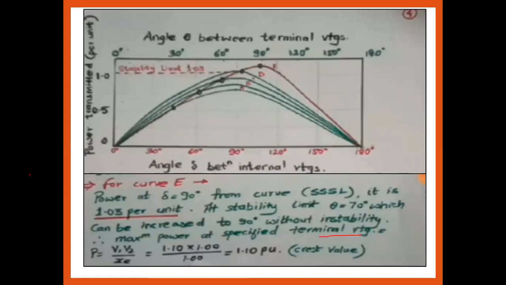It should specify the terminal voltage. So the power we are getting at delta equal to 70 degrees. How much theta have you taken? At 70 degrees we get the maximum power, that is P equal to V1 V2 upon X, equal to 1 upon 1.10. This is the stability limit value for the two machine system with negligible losses. So that is all about the two machine system with negligible losses. Thank you so much. In the next lecture we will discuss the two machine system with losses condition.